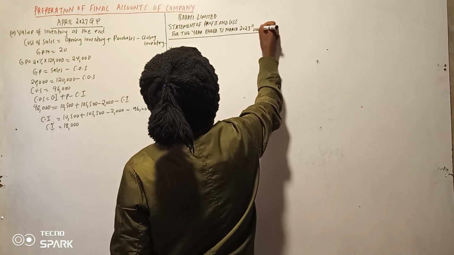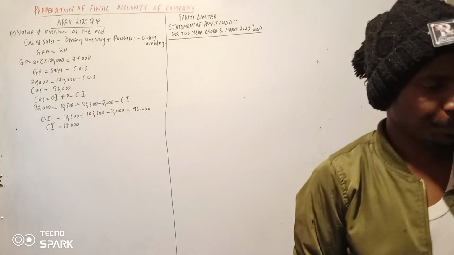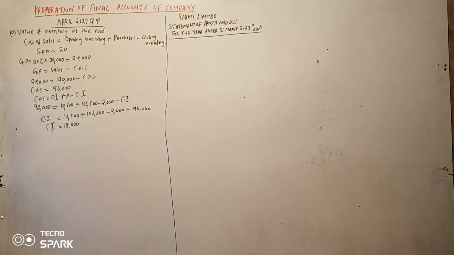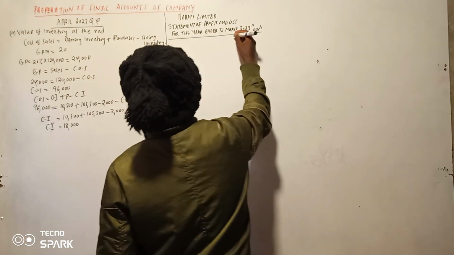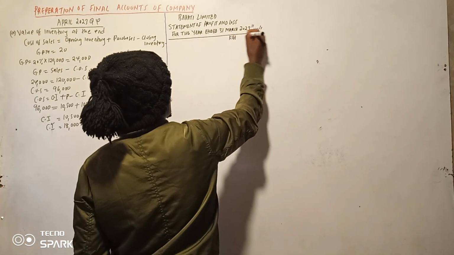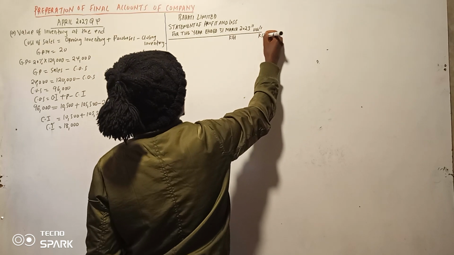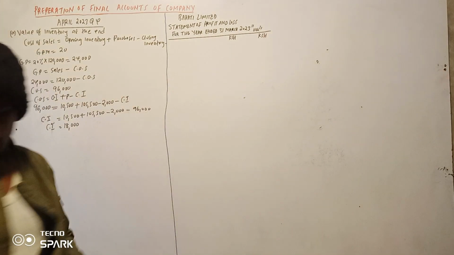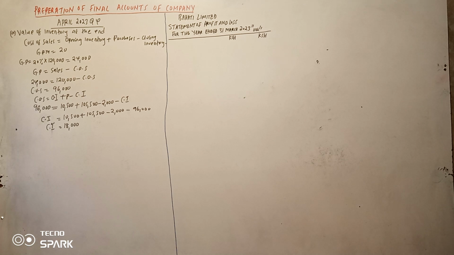So I think the total balance is in thousand. Let me confirm. If the total balance is in thousand, yes, the total balance is in thousand. So I think we can use that the way it is. So Kenya shillings. I think that one is okay. Yes, that one is fine.